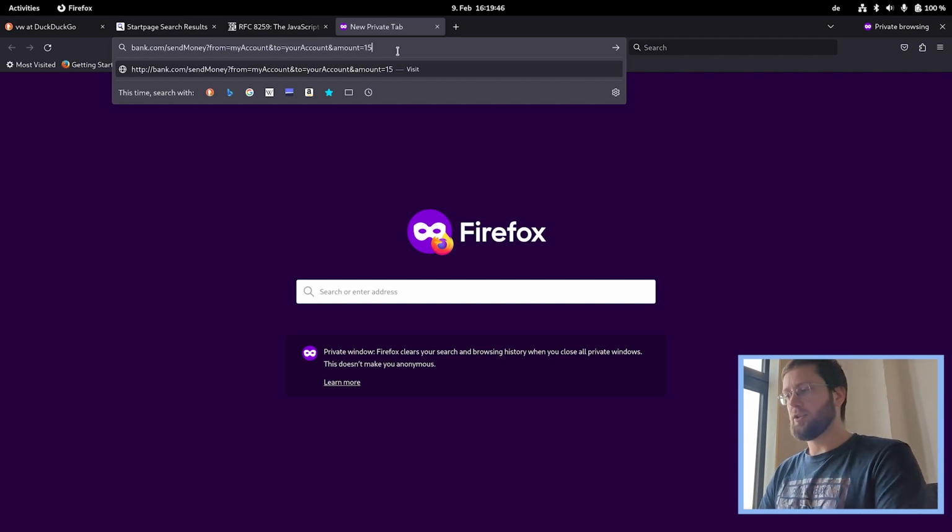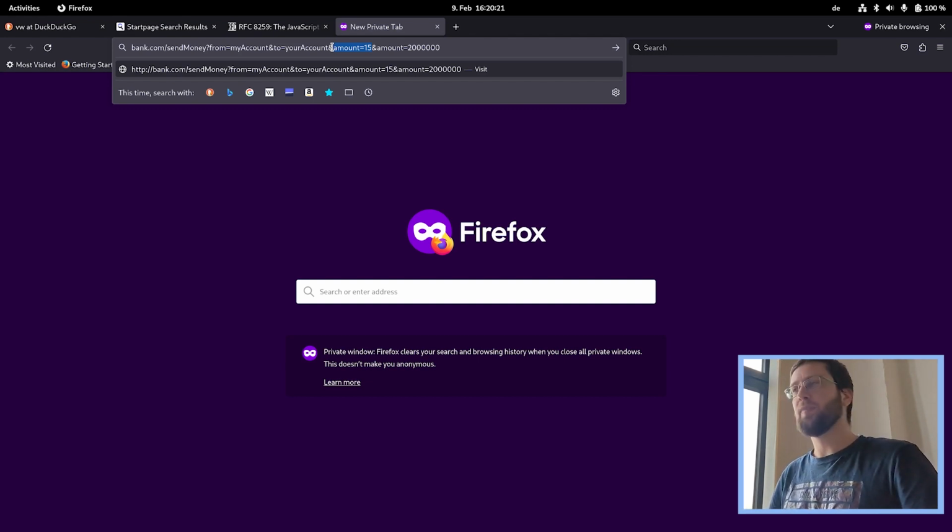Then what you will actually do is you will start to judge how much money does he have in his bank account. And I'm going to claim that I'm rich here and say 2 million. And what can happen now if the application is susceptible to this is that the front end passes this URL and shows me the 15. And I say, oh yeah, 15, that's okay, that's what we agreed on.